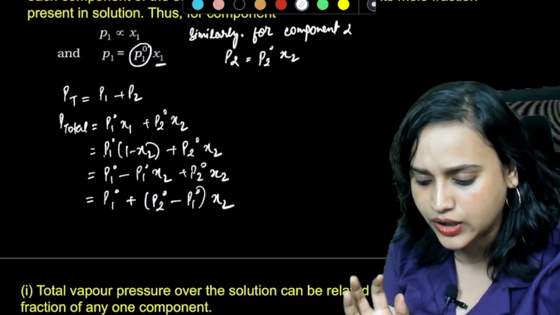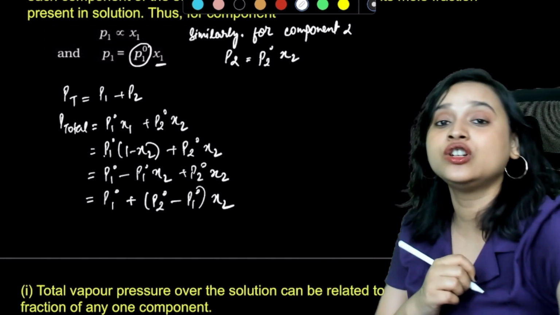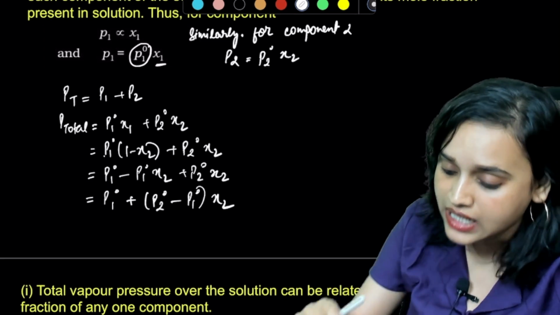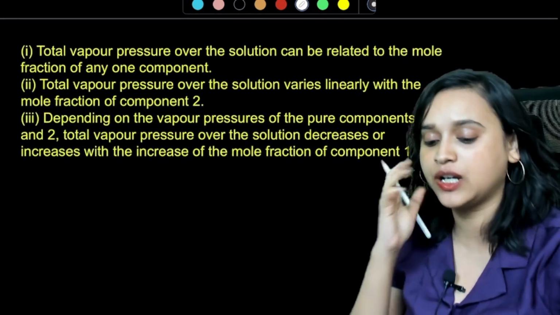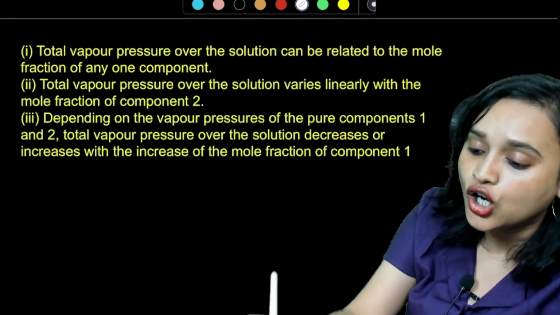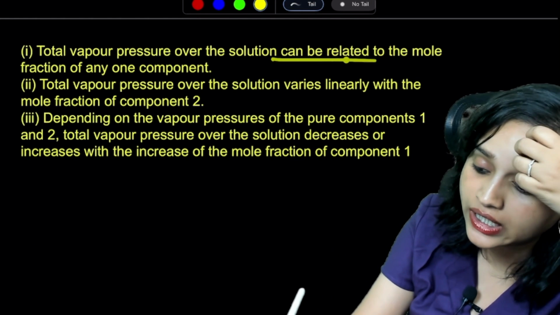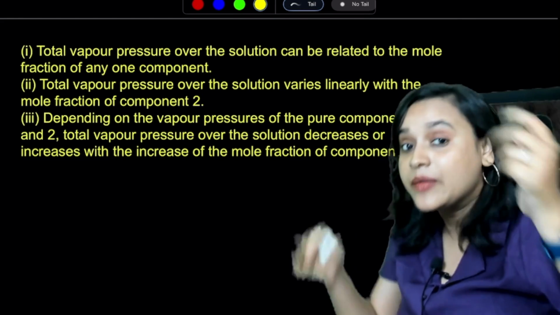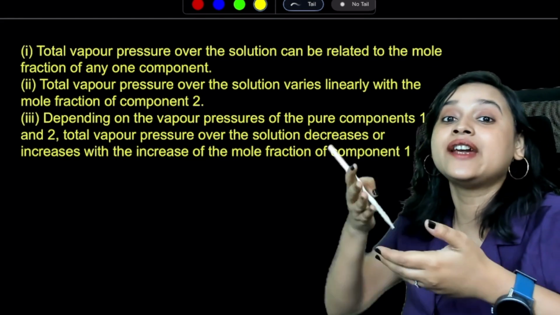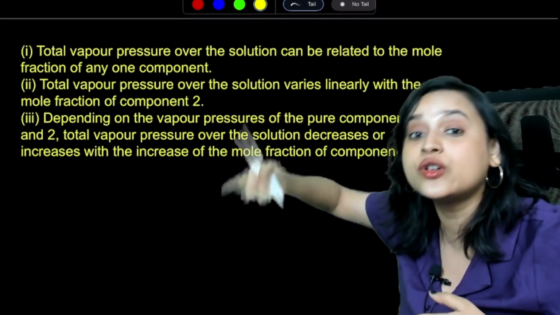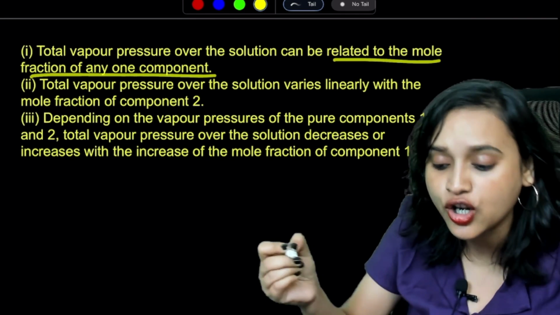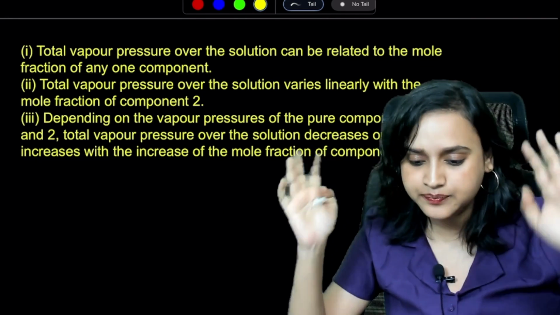Absolutely. And from this particular equation, there are three conclusions that you can draw, my dear students. The first conclusion is that the total vapor pressure of the solution can be related to the mole fraction of any one of the components, because if it is chi2, that means chi2 is also equal to 1 minus chi1. So you can do that.